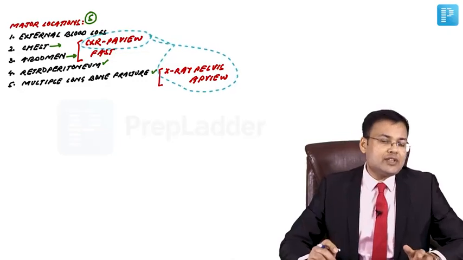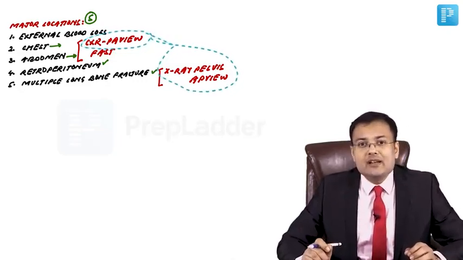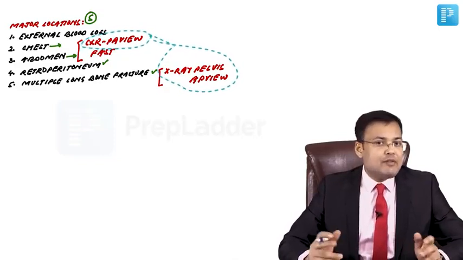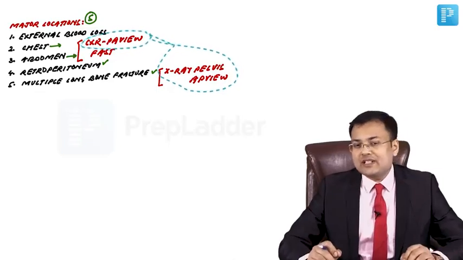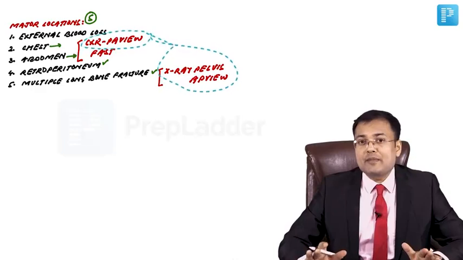In AIIMS, there was one question, which of the following investigations is not performed in primary survey? CT scan is not performed. We perform FAST, we perform chest X-ray, X-ray pelvis. CT scan is not a part of primary survey.